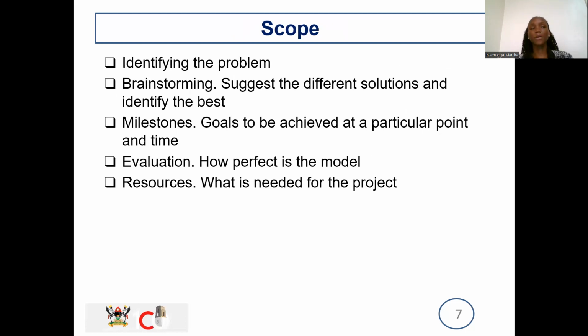Then we have the scope. How we identify the problem. The problem is we have unsorted seeds, and yet as consumers, we need something that's sorted. So we look at the solutions available. One, we either stay with the seeds that are not sorted and deal with the consequences of reduced demand, or we manually sort these seeds, or we build a model that can sort them for us.